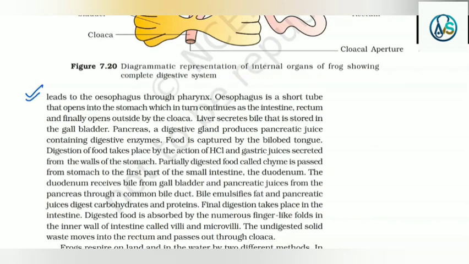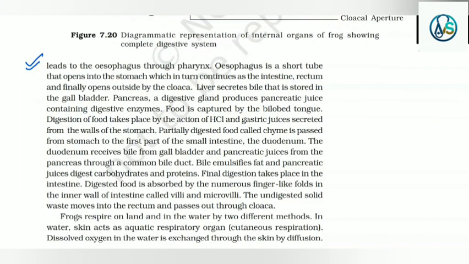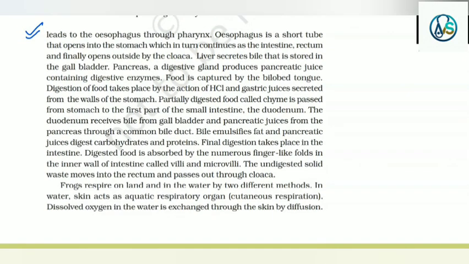The mouth opens into the buccal cavity that leads to the esophagus through the pharynx. The esophagus is a short tube that opens into the stomach, which in turn continues as the intestine, rectum and finally opens outside by the cloaca. The liver secretes bile that is stored in the gallbladder. The pancreas, a digestive gland, produces pancreatic juice containing digestive enzymes.